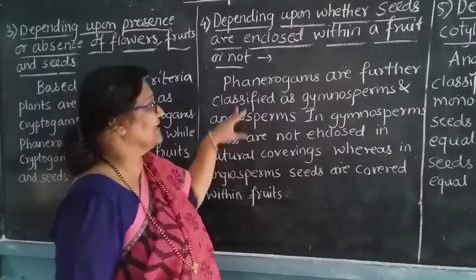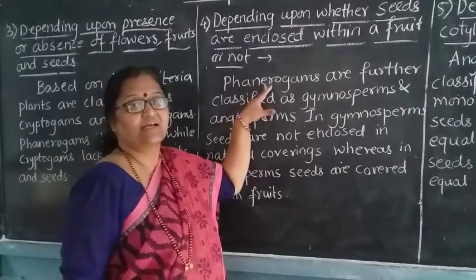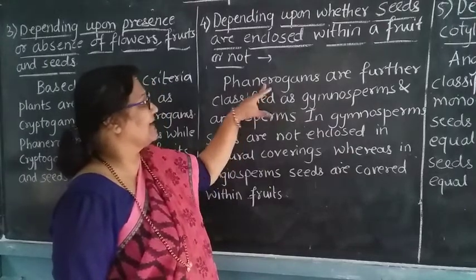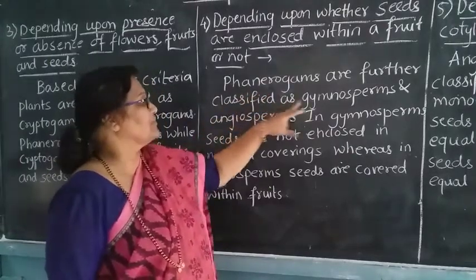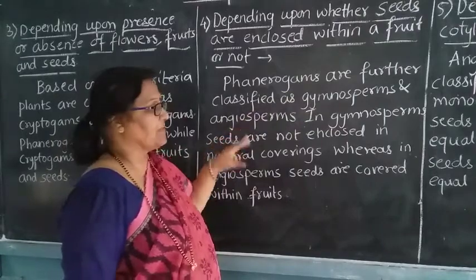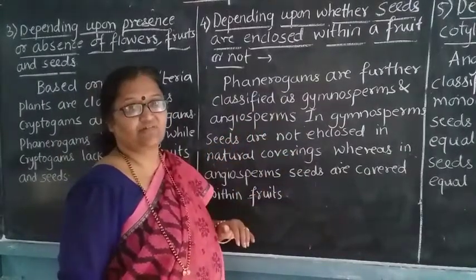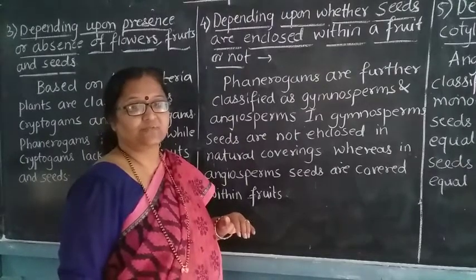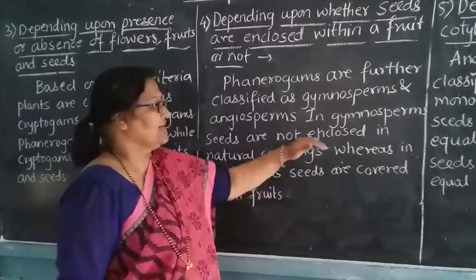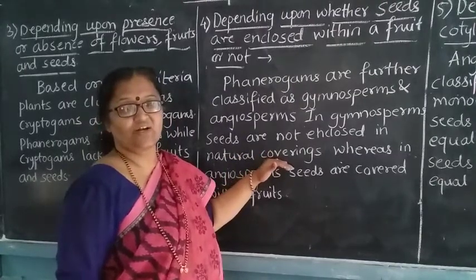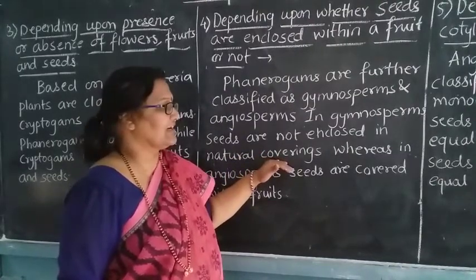So you are seeing here that phanerogams are having the seeds. Depending upon that, they are classified as gymnosperms and angiosperms. In gymnosperms, seeds are not enclosed. Whenever you see gymnosperms, their seeds are not enclosed in a natural covering.